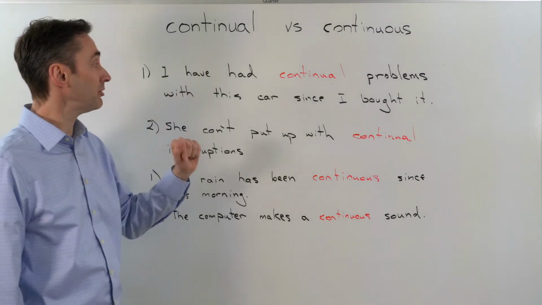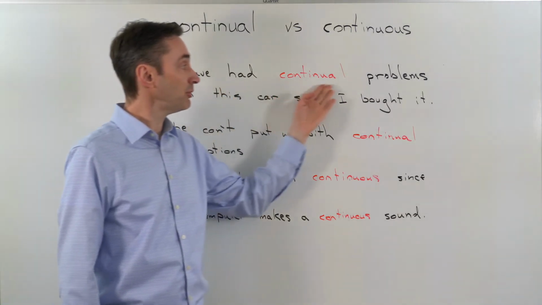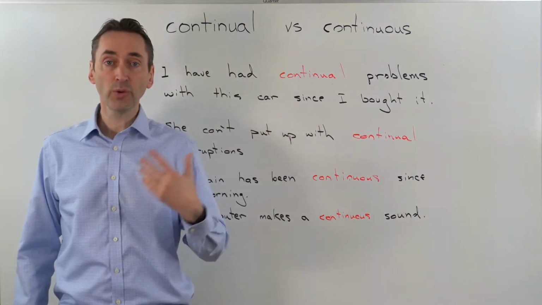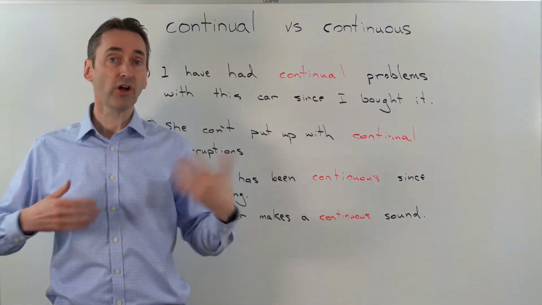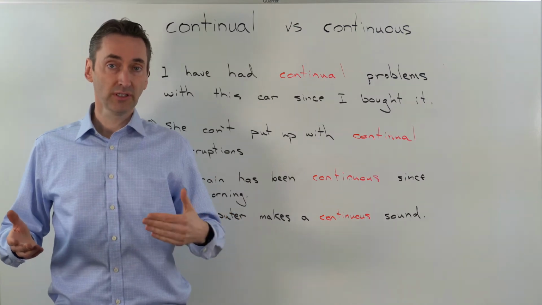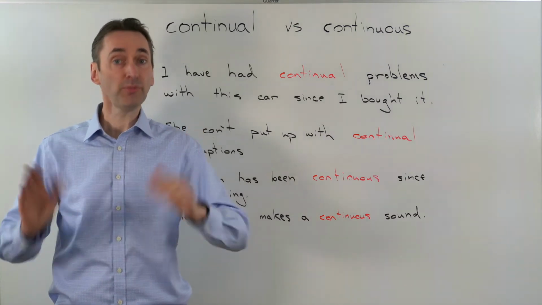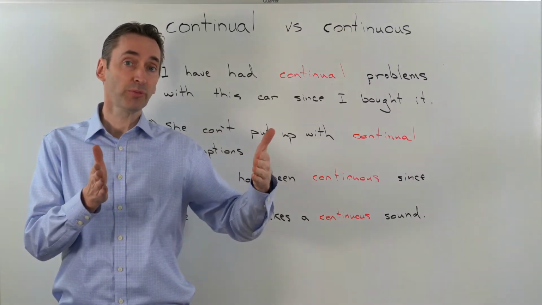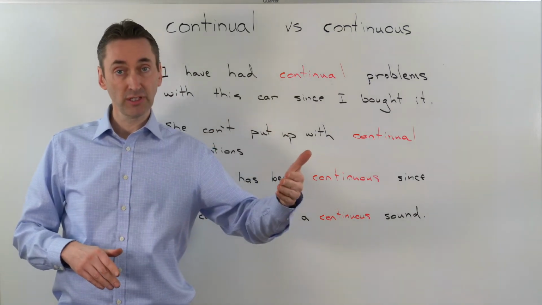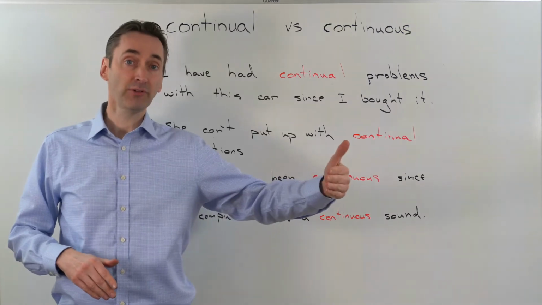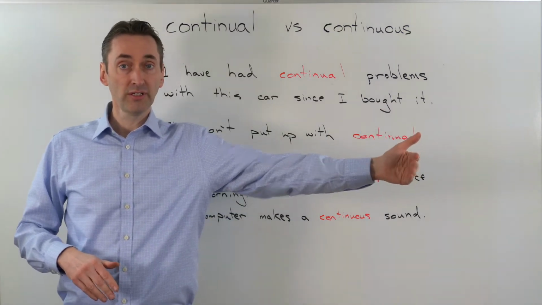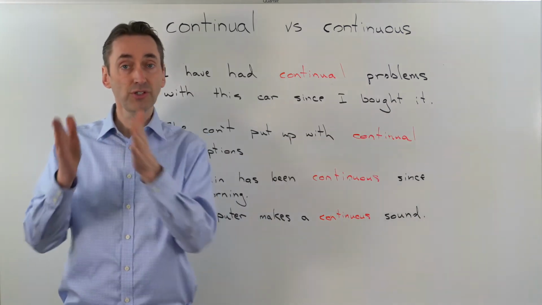First one for continual. I have had continual problems with this car since I bought it. When I bought this car, I've had a lot of problems. I had one problem. Once the one problem was fixed, there was a period of time when there was no problems, but then another problem happened. And that was fixed, and then there's a period of time with no problems, and then another problem happened. So it's not continuous, it's continual.